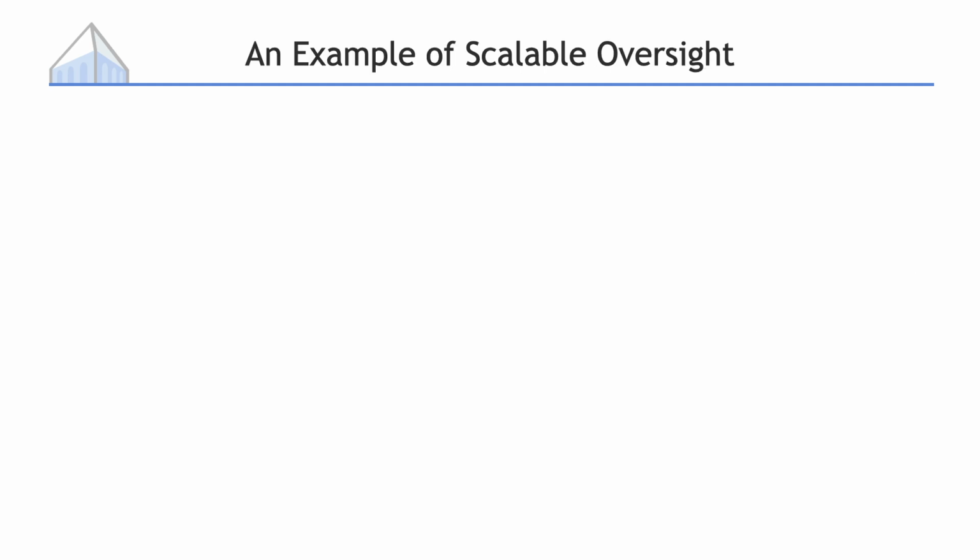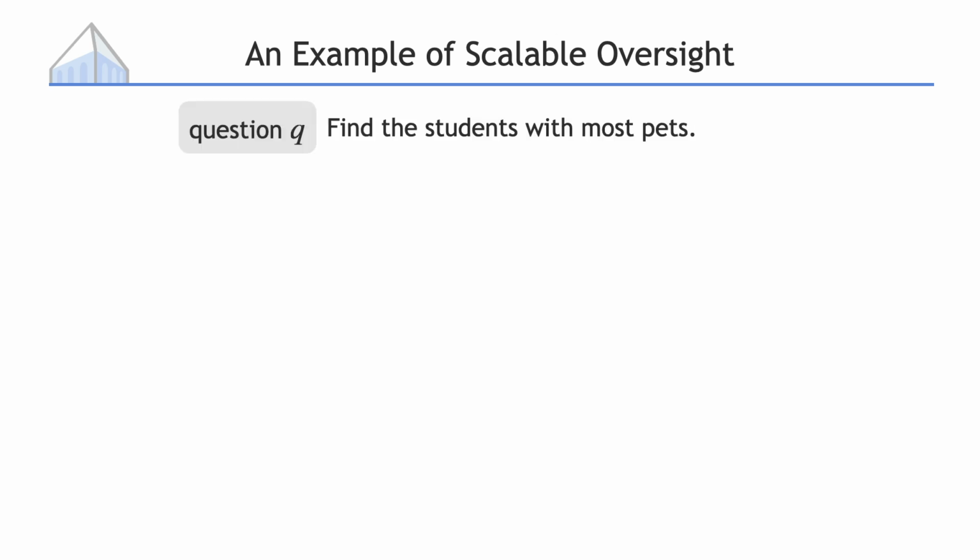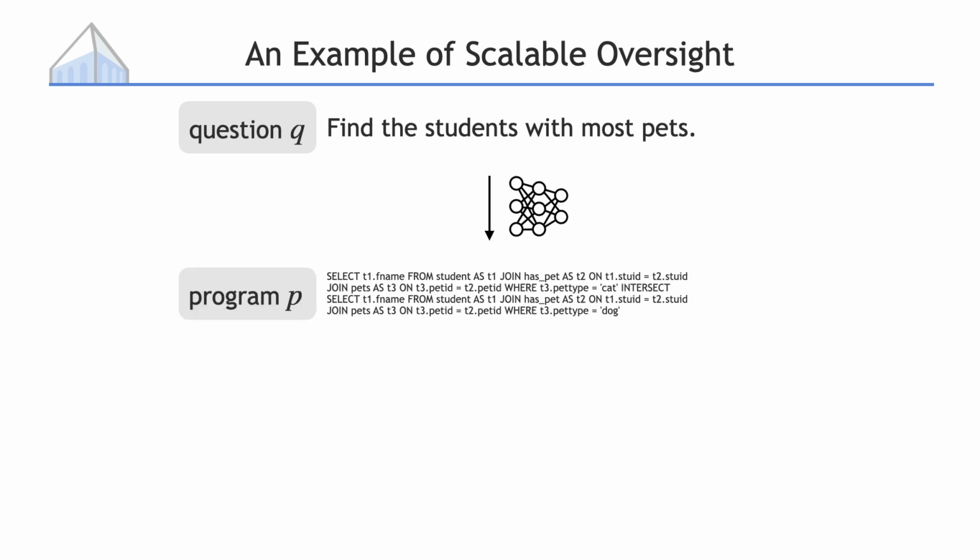Let me explain what I mean by cheap here with an example. Say we have this task: find the students with the most pets. We want the language model to turn that question Q into a SQL program P. For those of us doing machine learning research, we need some way to check if the output program is correct. So we create a validation function V, where V equals 0 if the program is wrong, and V equals 1 if it's right. If you know RL, this is just like a reward or cost function.